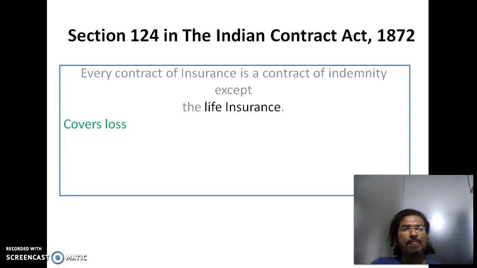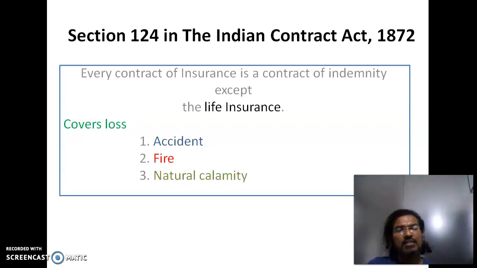First, what are the losses covered by such a contract of indemnity? It could be an accident, fire, and also natural calamities, which are usually covered by insurance. So accident insurance, fire insurance, and natural calamity insurance.